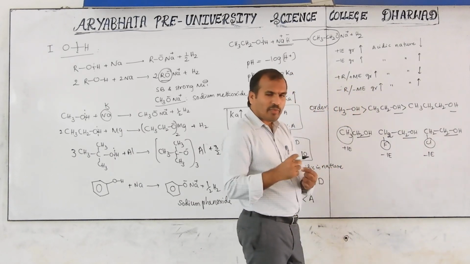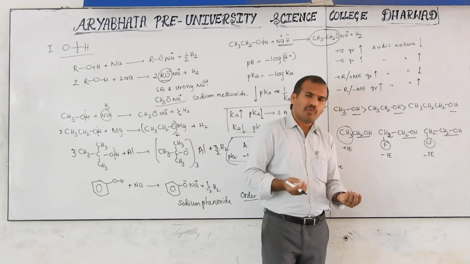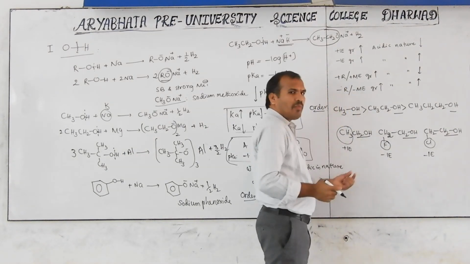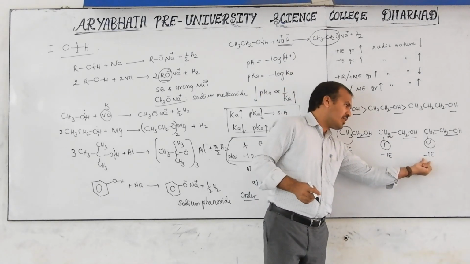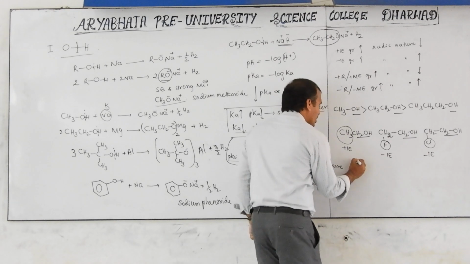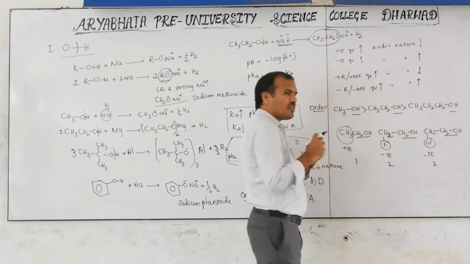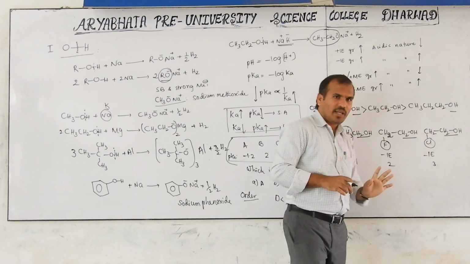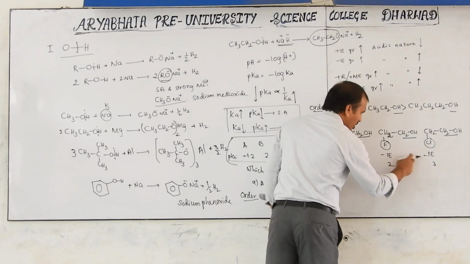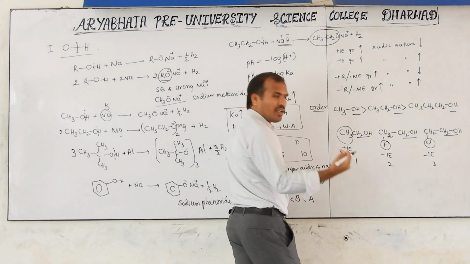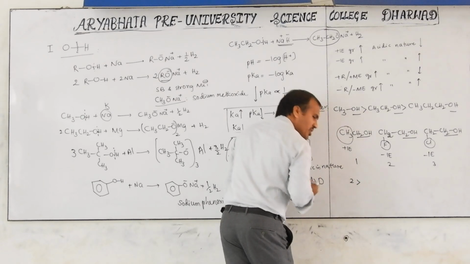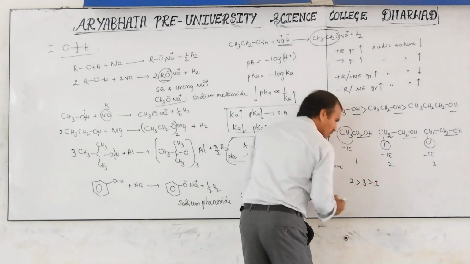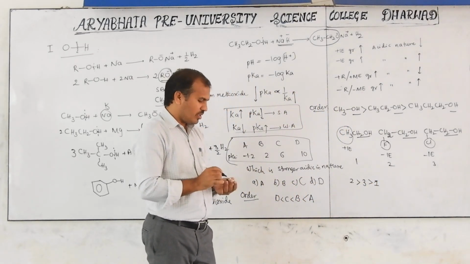But which is more minus I, fluorine or chlorine? Fluorine is more electron withdrawing, that's why its minus I nature is more. Its minus I nature is less here. If you number them 1, 2, 3, which is the stronger acid? According to this, as minus I group nature increases, acidic nature increases. Both have minus I, but fluorine has more minus I effect. That's right, so the second is more acidic, then third, next one. This is the order of acidic nature.